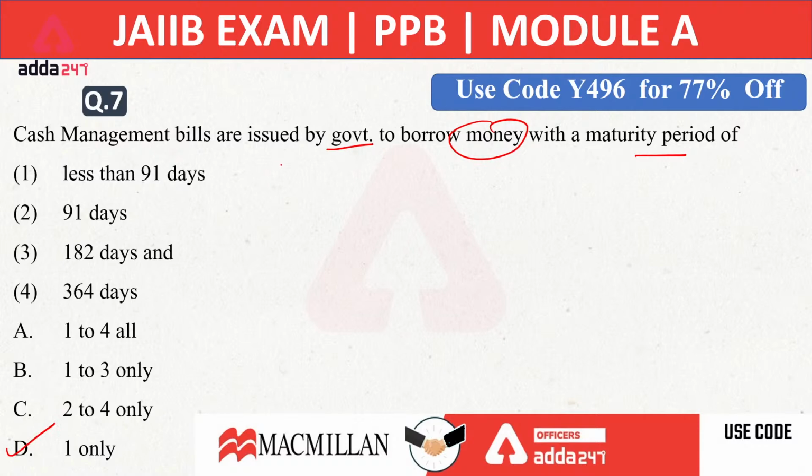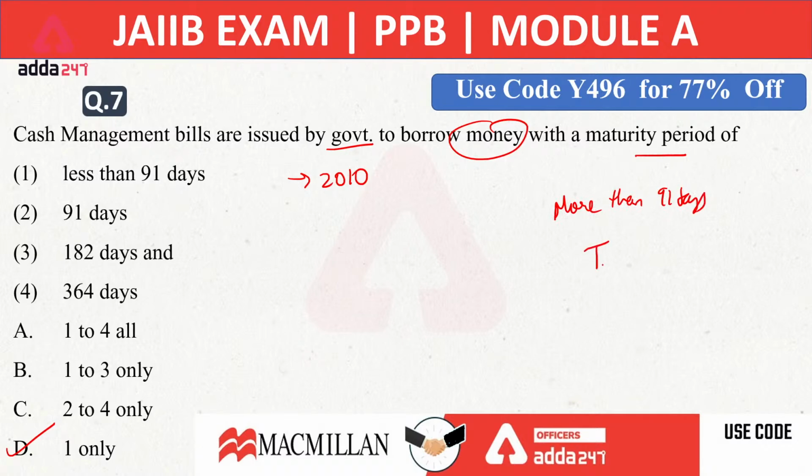Cash management bill was first introduced in 2010. It is a short-term security of the Government of India, introduced after consultation with the Reserve Bank of India. Whenever the government requires funds to balance its revenue and expenses, it can take a loan from RBI, or it can issue cash management bill securities for less than 91 days. If the Government of India wants money for more than 91 days, then what can it issue?